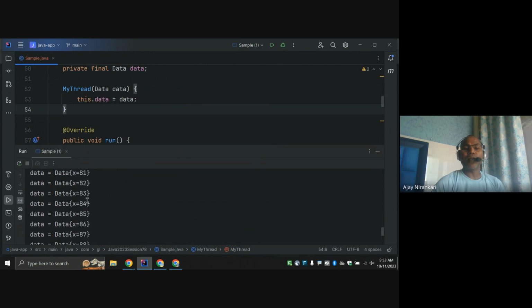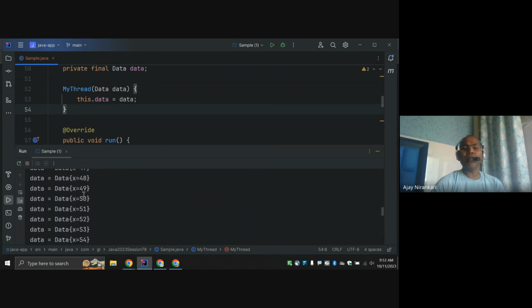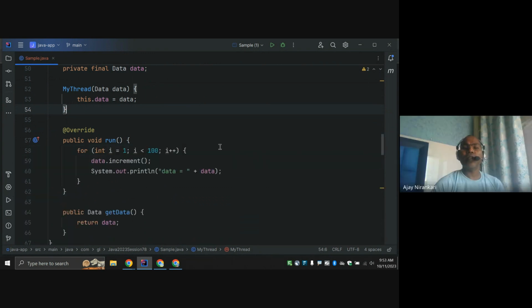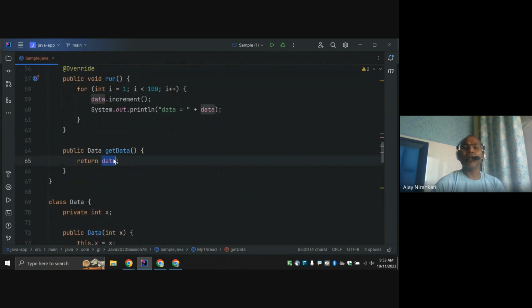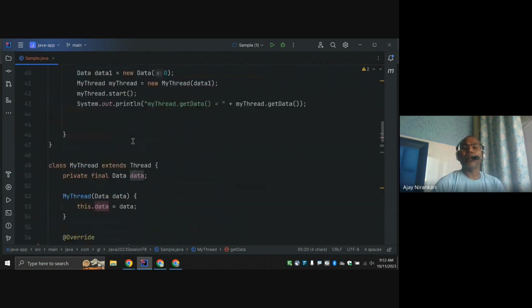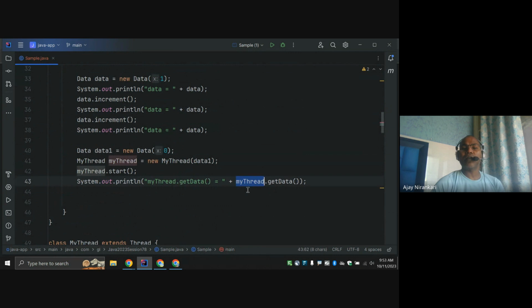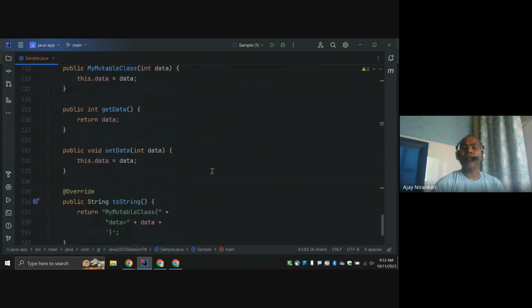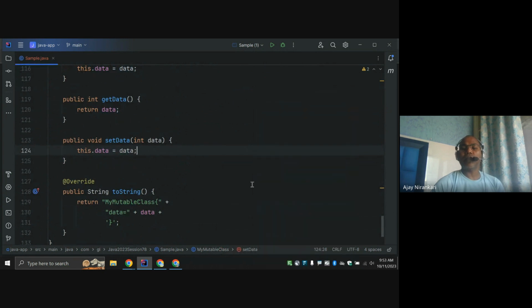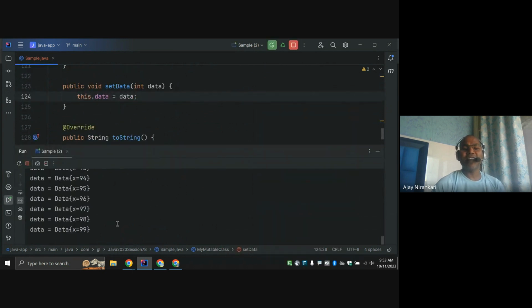So they are incrementing, but I am not getting the data. Why? This is the data. So once I get data, it should return. Let me see what they return. It should return the value.